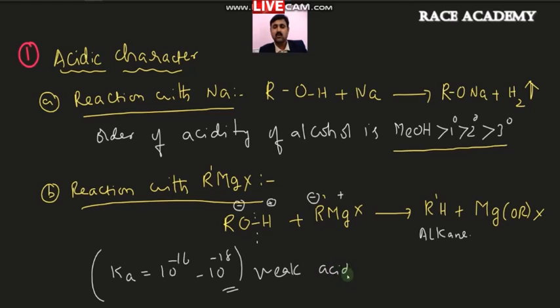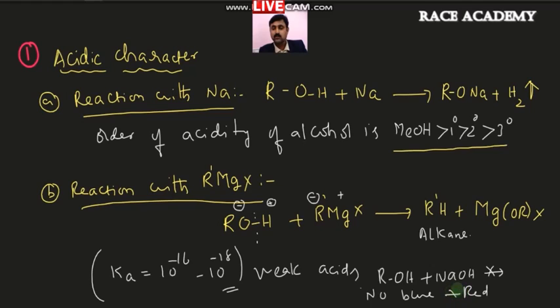That means alcohols are weak acids, and from this information we can tell that alcohols do not directly react with sodium hydroxide, and also alcohols do not convert blue litmus into red litmus.